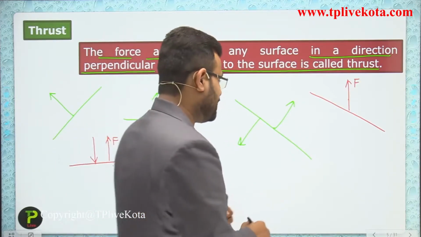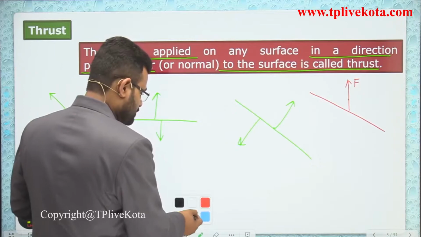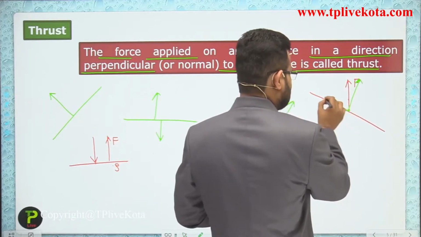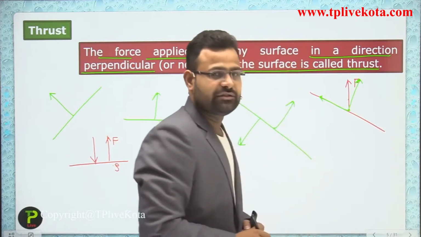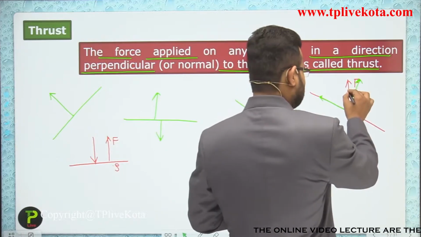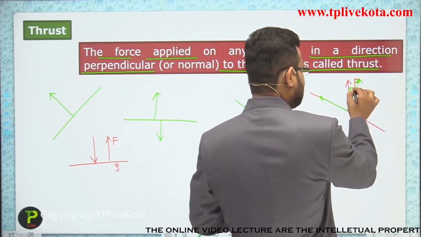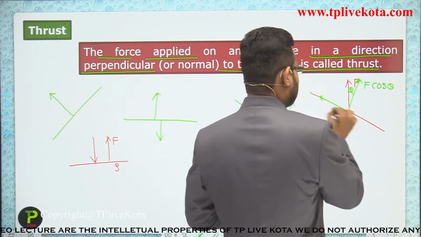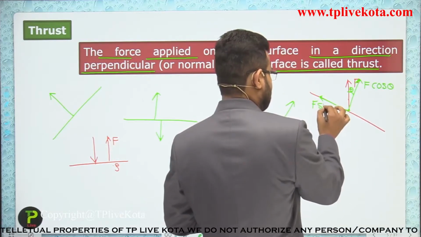Which is the perpendicular component, guys? This is a perpendicular direction and this is a horizontal direction. We require the perpendicular force. So there is a method: if that angle is theta, that component is F cos theta, and this is F sin theta.